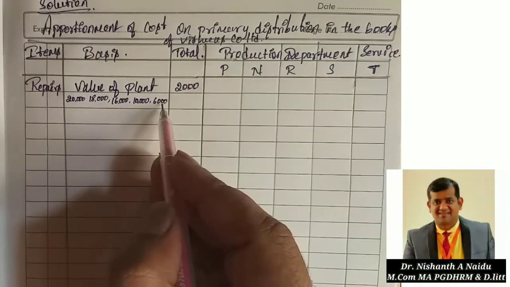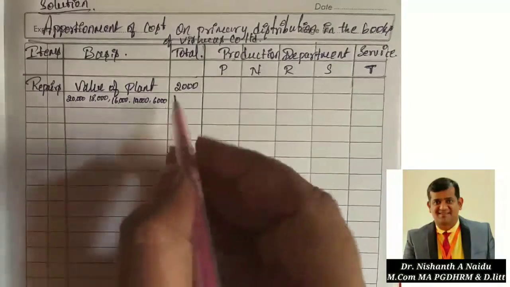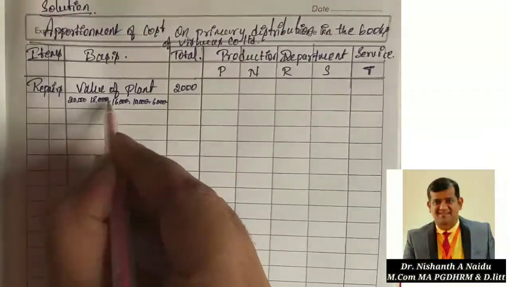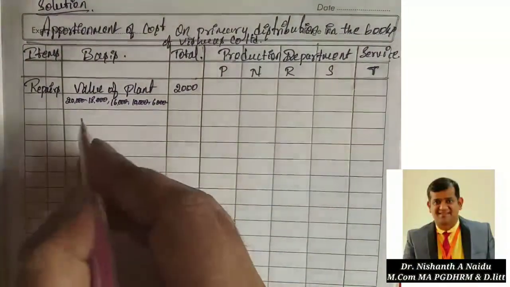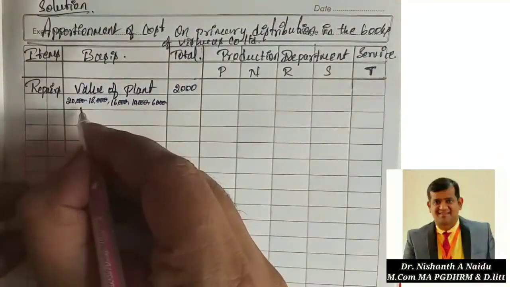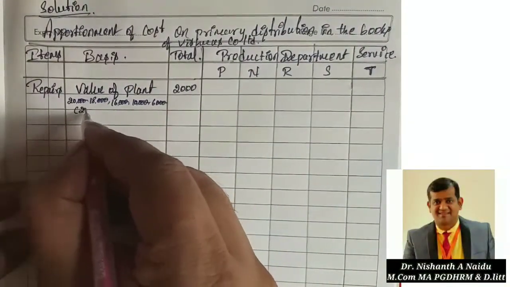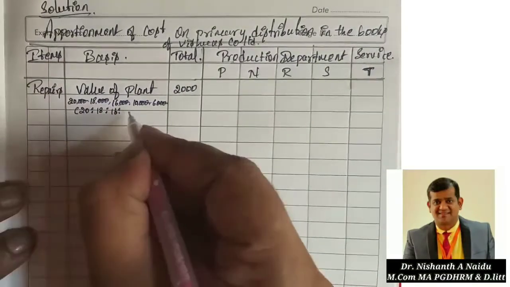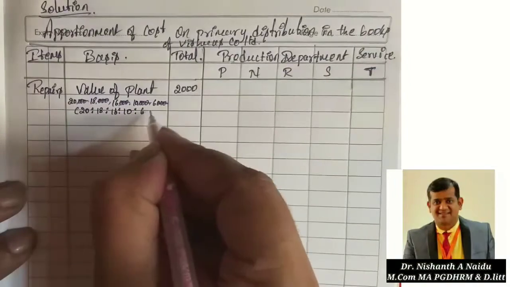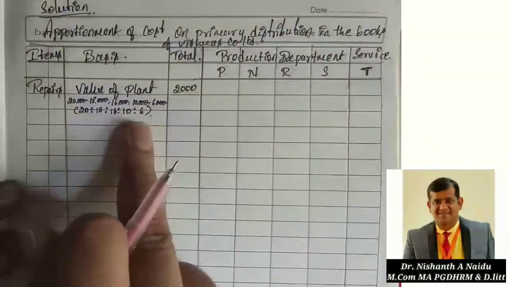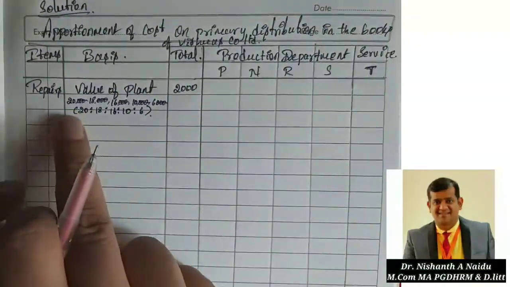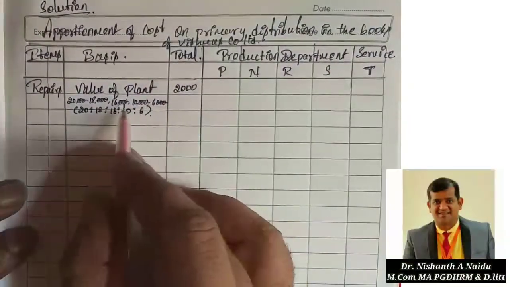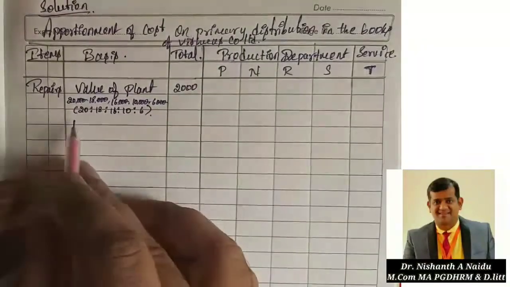So commonly, what can I cancel here? 000. So cancel 000 in each. The left out ratio will be 20 is to 18 is to 16 is to 10 is to 6. This is going to be the ratio. I have removed the three common zeros.